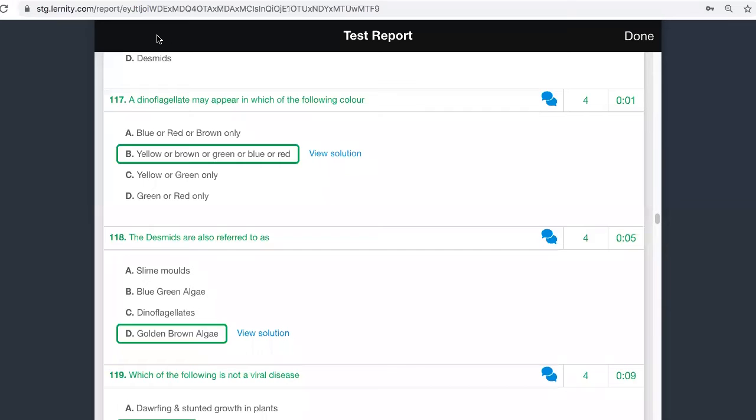What is the difference between desmid and diatom? Yes, I'm getting some good answers.